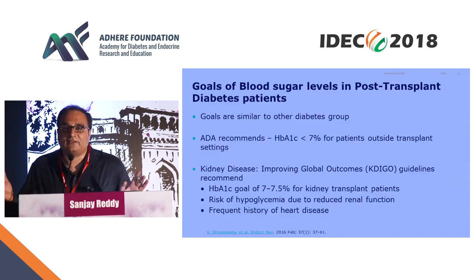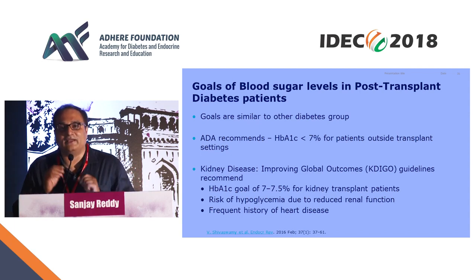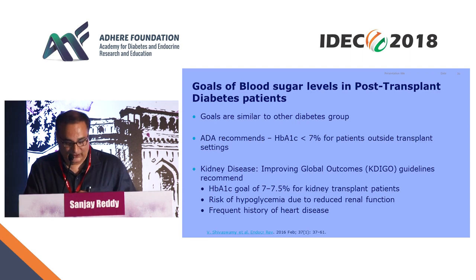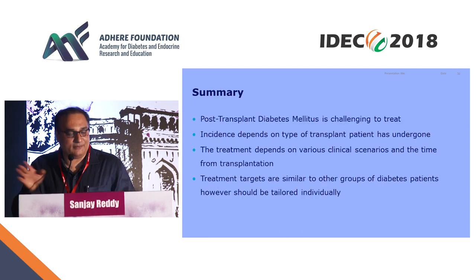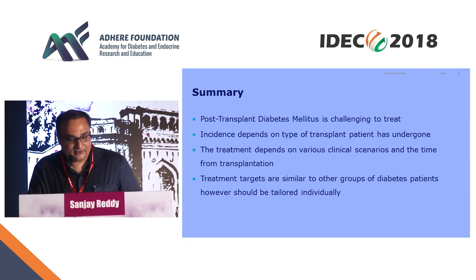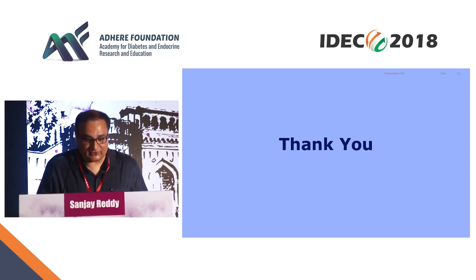So goals of therapy in a transplant patient are similar to regular treatment goals. I would summarize to say that post-transplant diabetes is challenging to treat. Incidence depends on the type of transplant the patient has undergone. The treatment depends on various clinical scenarios and the time from transplantation. Treatment targets are similar to other groups of diabetes mellitus, however, should be tailored individually. Thank you. So we'll take some questions.